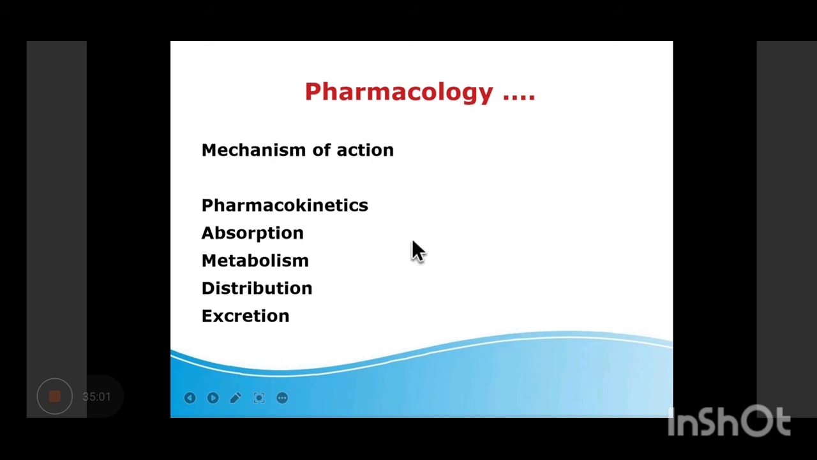Then the mechanism of action of drug. Let's say if the patient is being given low dose of aspirin, maybe he is a patient of some coronary artery disease, so you have to write down the mechanism of aspirin for such a case. Then maybe if some kinetics are involved, absorption, metabolism, distribution, excretion of that drug, you can read it and write down from the book.